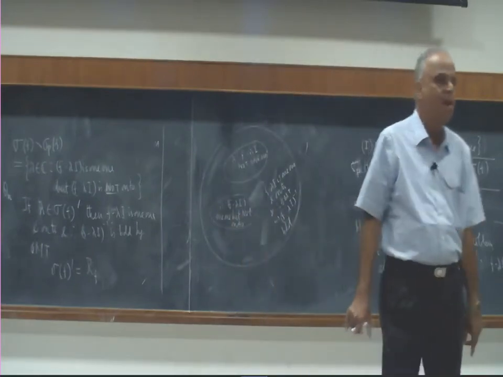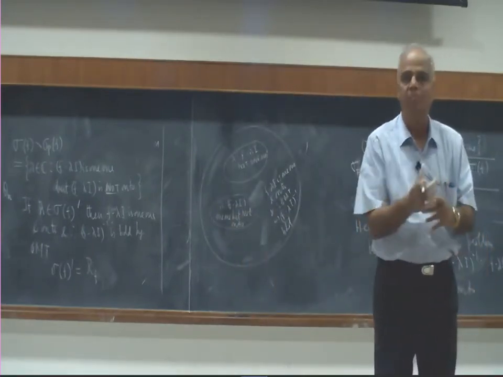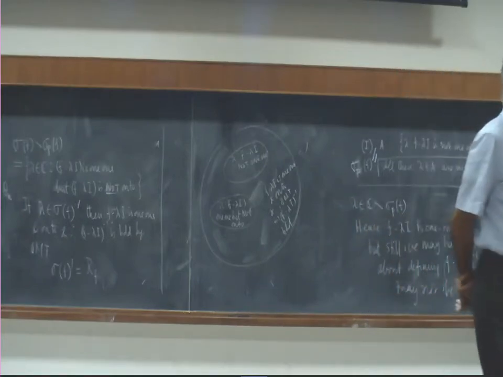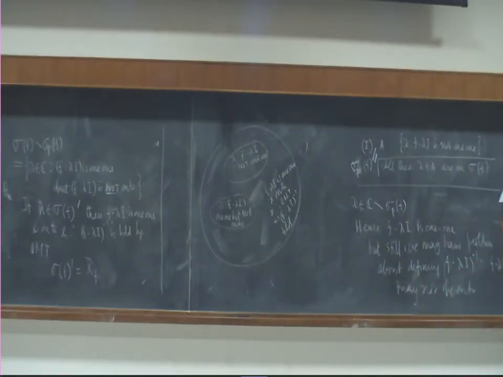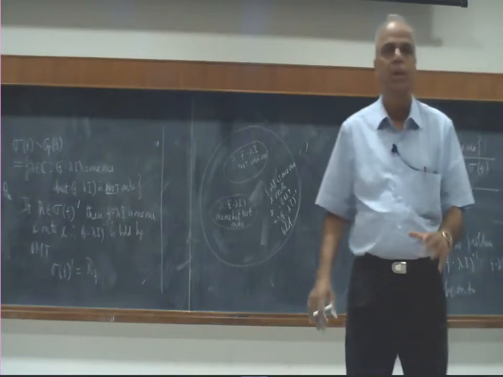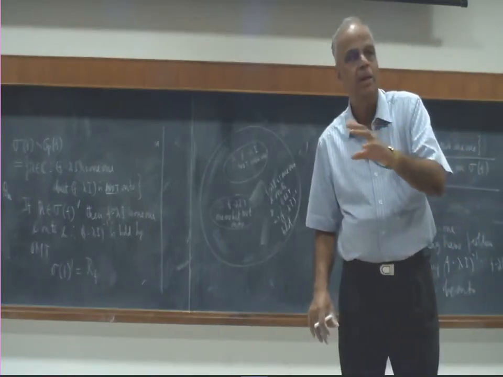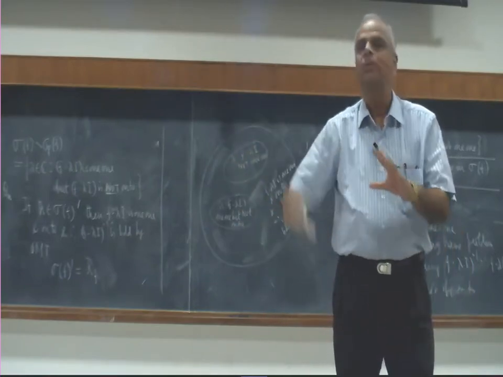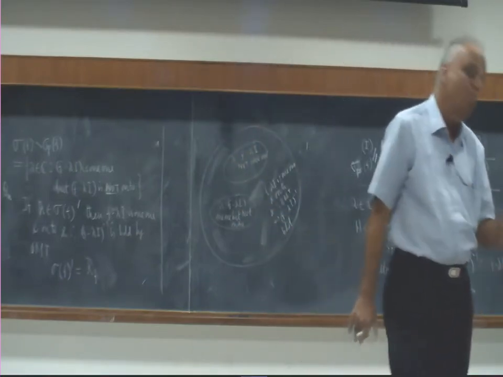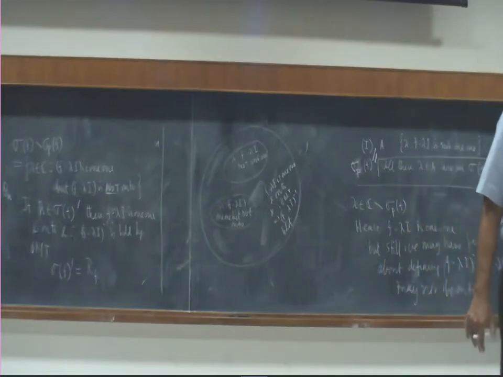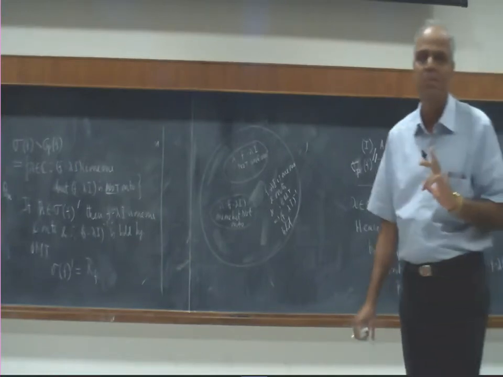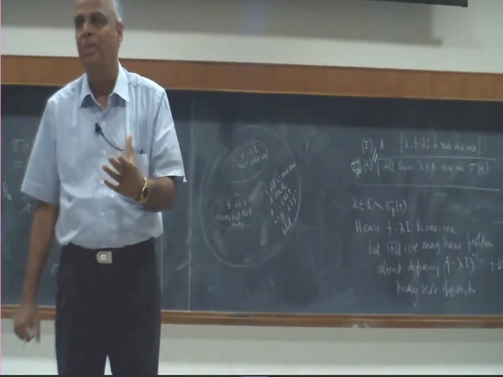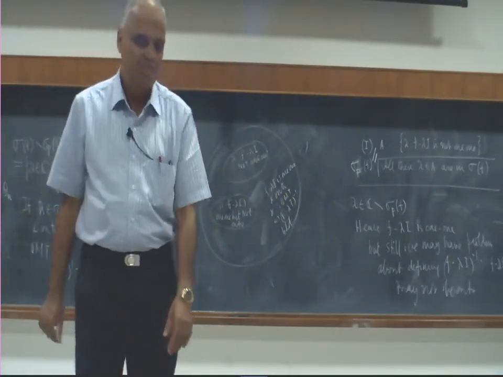When it is not onto, what can happen? What sort of problems will be there when it fails to be onto? When it fails to be onto, what does it mean? F minus lambda I is not going to fill up the whole space. So it's going to leave a gap. How much gap is left? Either too much trouble or less trouble. By how much does it fail to be onto? Okay, that's the question we will investigate.